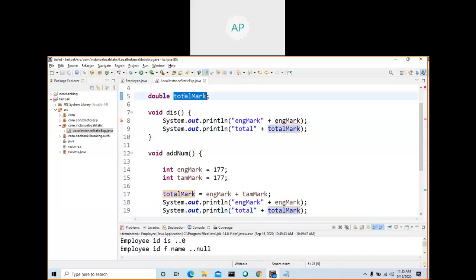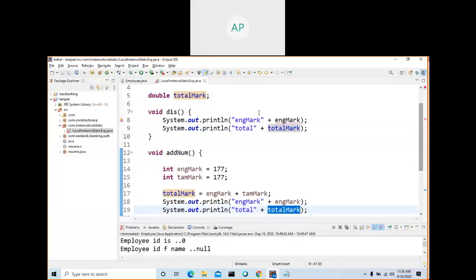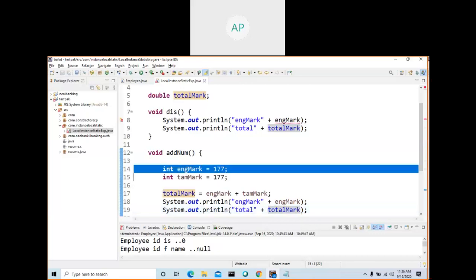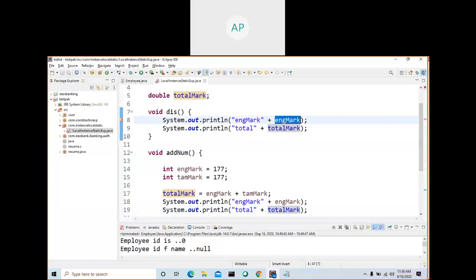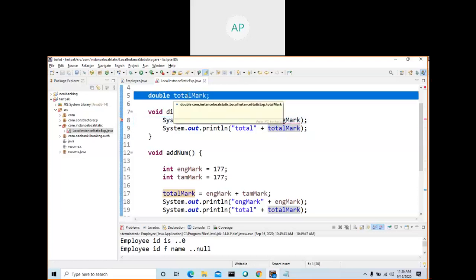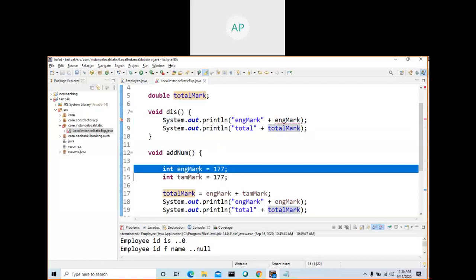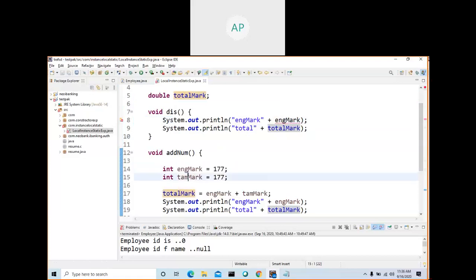See here, this variable is declared at instance level, so you can access it in any method. This one is an instance variable, meaning it is declared outside the method, so you can access it anywhere. But this one is declared inside the method as a local variable, you cannot access it from other methods. That's the difference between a local variable and an instance variable. This will not work, but an instance variable you can access from anywhere.